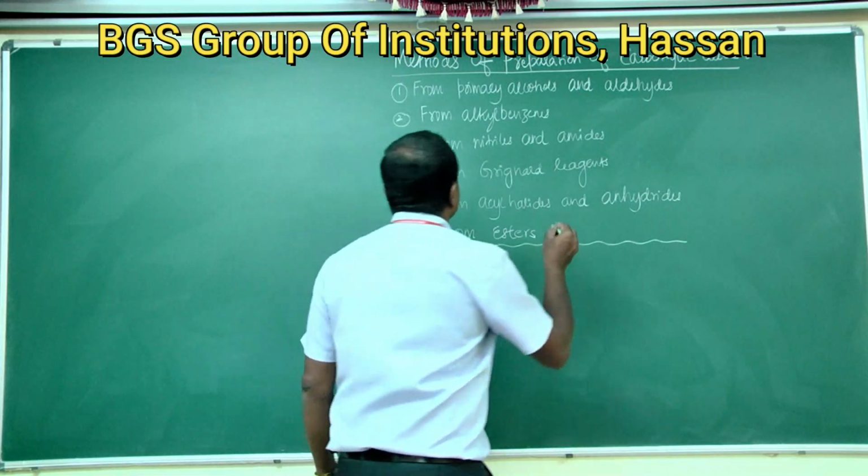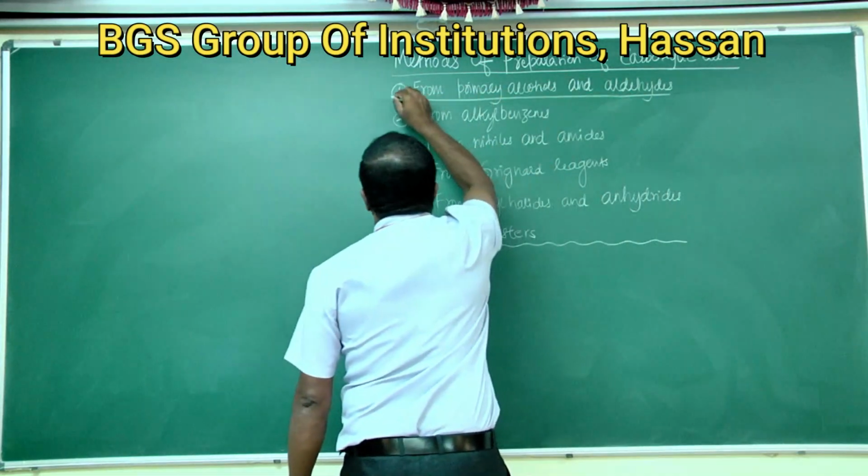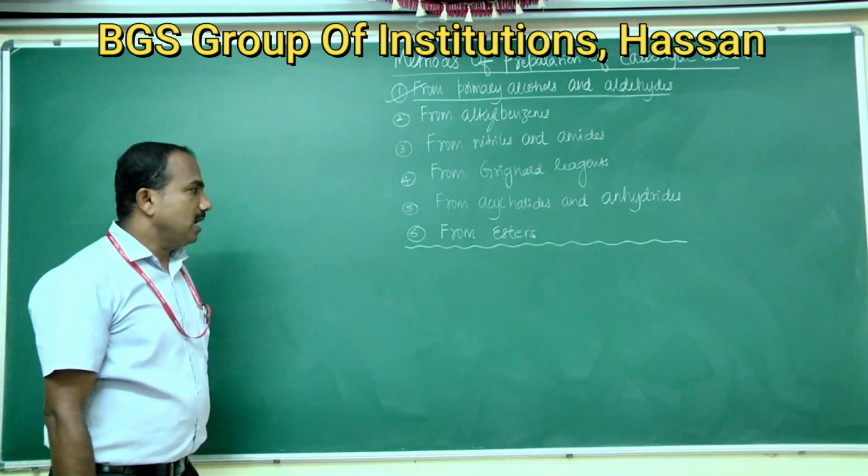So first, that is preparation of carboxylic acids from primary alcohols.